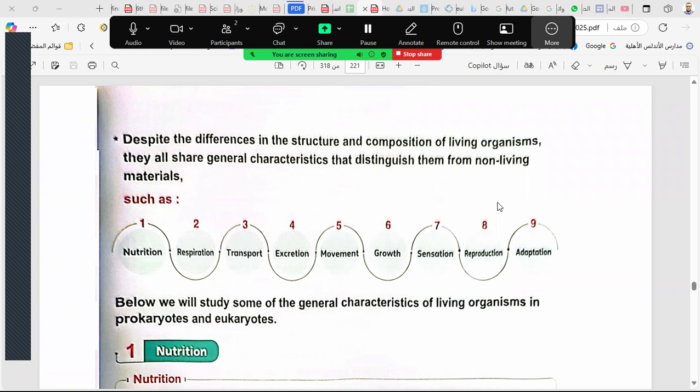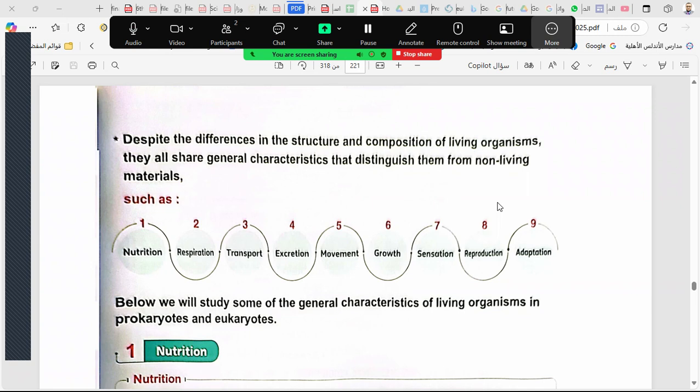Why? The bird shows something called the characteristics of living organisms, the characteristics of life, like nutrition. It feeds, it can eat. The bird can eat. Can the window eat? No, the window cannot eat. But the bird can eat. Respiration: the bird can respire, but the window doesn't respire.